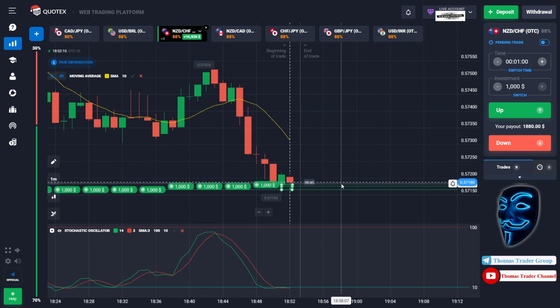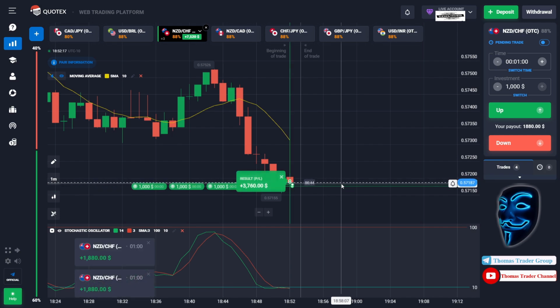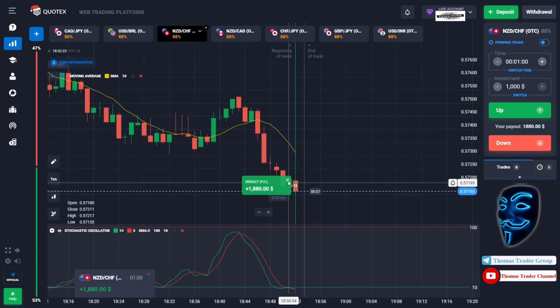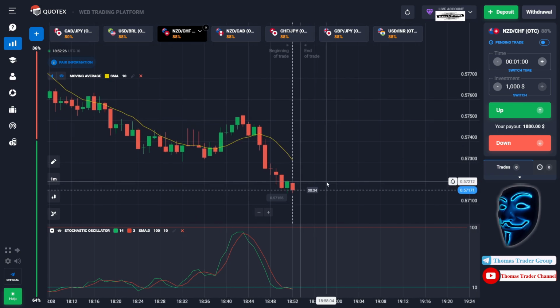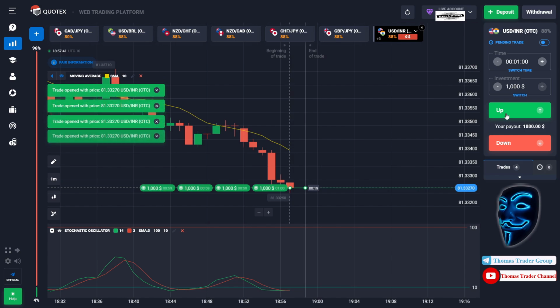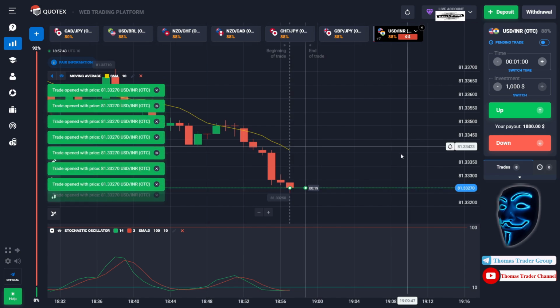And we made a right prediction again over here. We made a profit of $16,000 and we will open 16 positions of $1,000 in the next open position. Let's find the other market. Over here we can open buy for 1 minute. We will open 16 positions of $1,000.